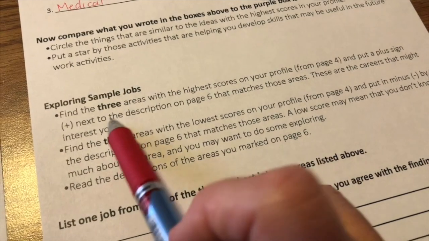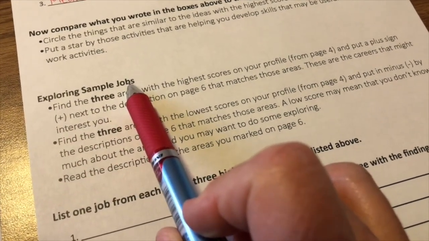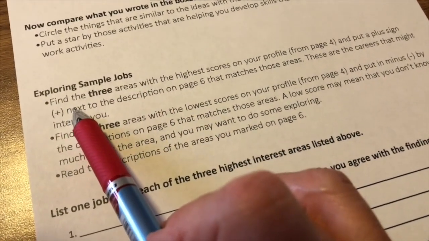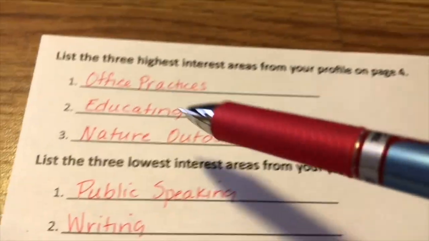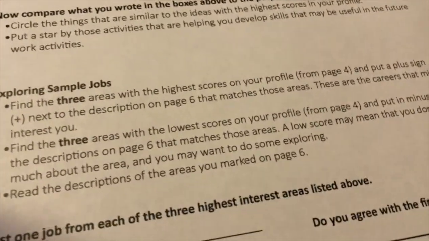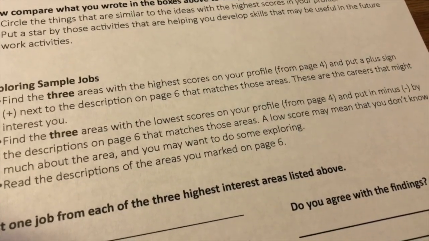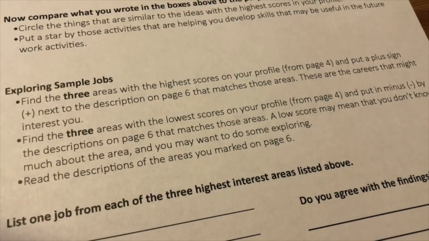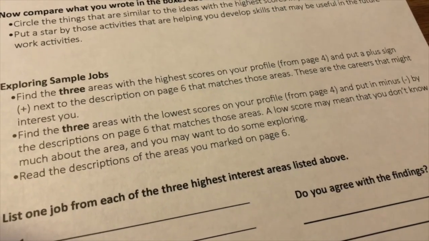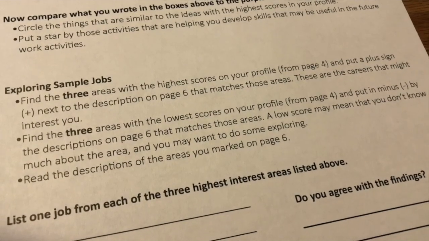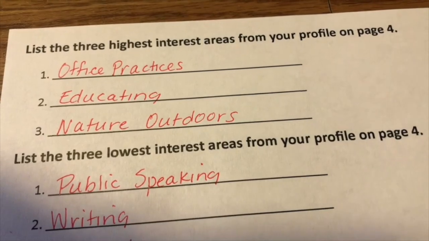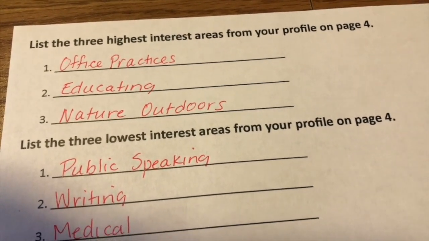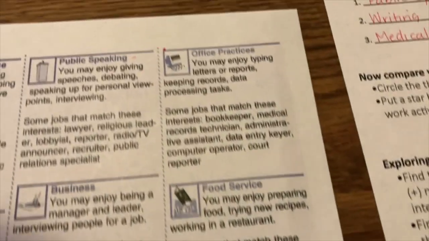Moving on to exploring sample jobs, and again I'm on page 5. Find the 3 areas with the highest scores on your profile, these right up here, and put a plus sign next to the description on page 6 that matches those areas. These are careers that might interest you. So again, I have office practice, educating, nature and outdoors. So I'm going to go to page 6. I'm going to look here.